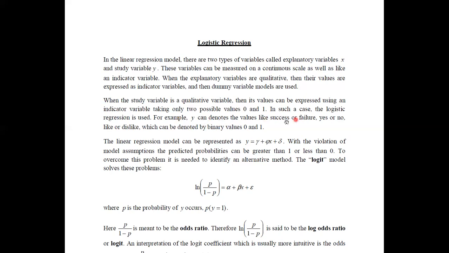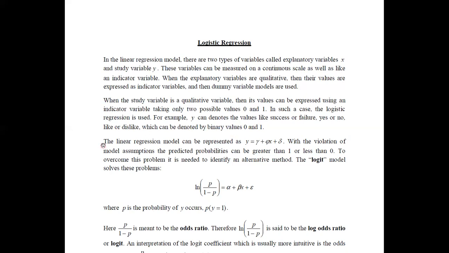Here also there are only two outcomes for the study variable, success or failure. Therefore, in that case, logistic regression can be used. Likewise for yes or no, like or dislike, or any other study variable denoted by the binary values 0 and 1. If you have the study variable as an indicator variable or simply a categorical variable with these two categories as binary values, then you can use logistic regression models.